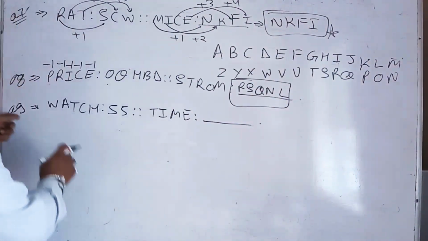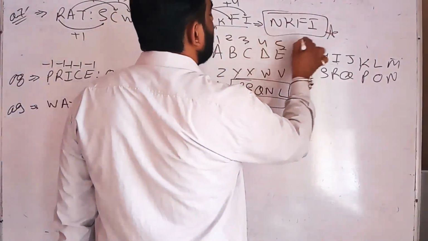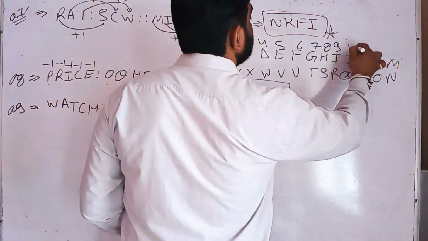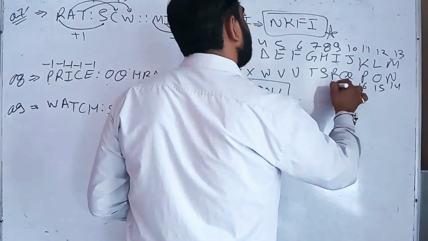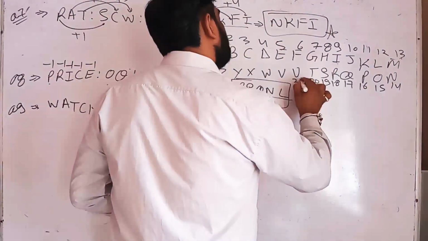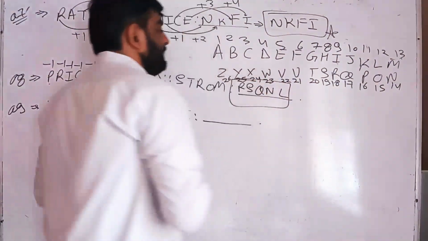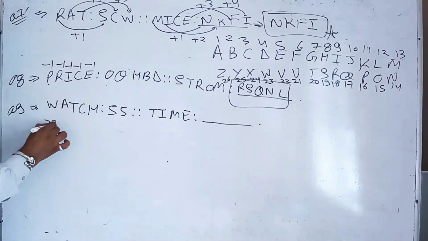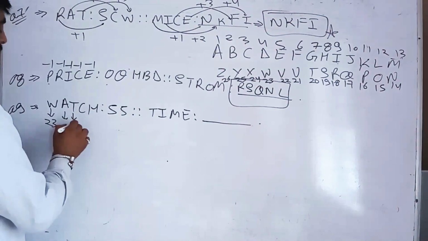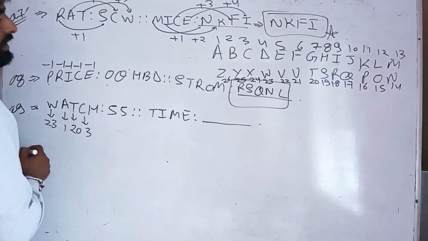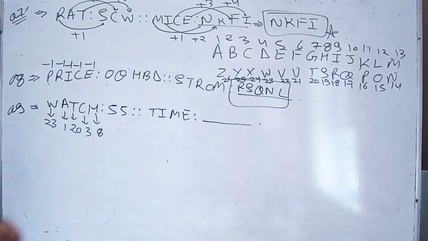If we write the numbers 1 to 26, W is coded with 23, A with 1, T with 20, C with 3, H with 8. If we add them, we get 55.